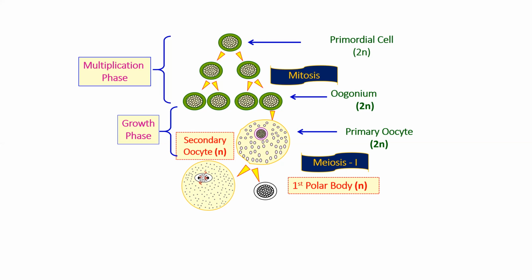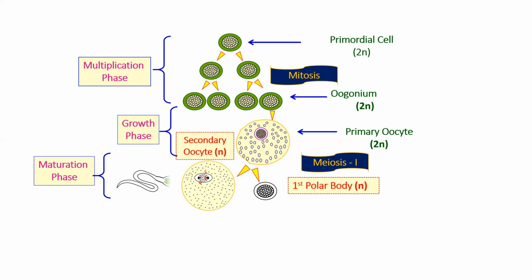So as I repeat, what is the primary oocyte going to undergo? It is going to undergo equal nuclear division but unequal cytoplasmic division. The cell which is going to have more cytoplasm is going to be called the secondary oocyte. Why does it have more cytoplasm? Because it has to form the zygote. And the other one will be called the first polar body. So this phase is called the maturation phase.